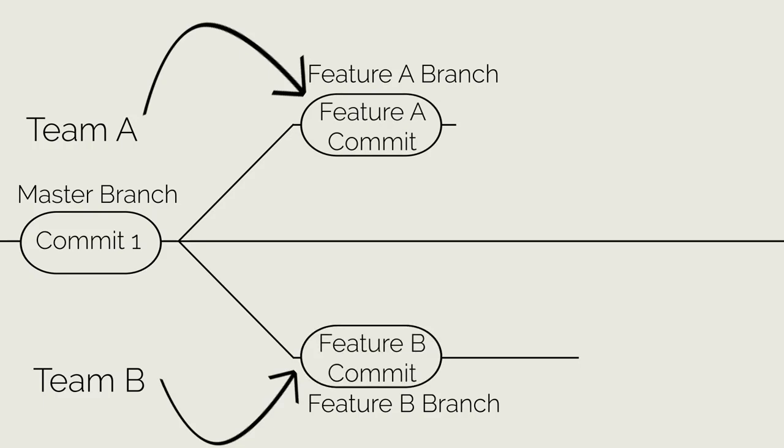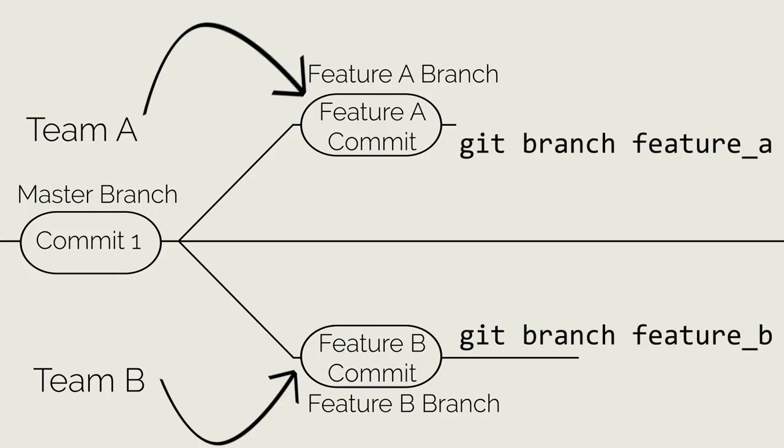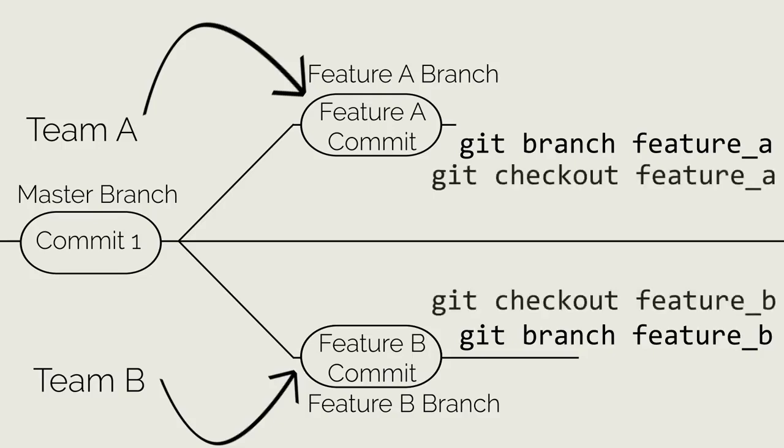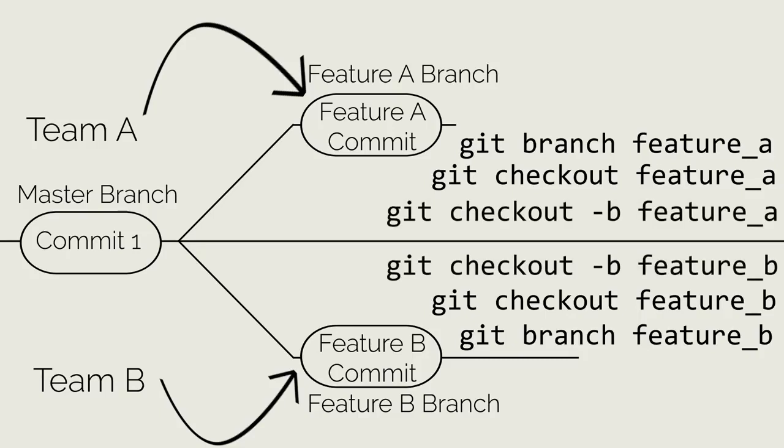This can be done using the command git branch with the name of the branch being created at the end of the command. This will create a new branch, but in order to switch to that branch, the git checkout command will need to be used with the name of the branch at the end of the command. Since this is such a common operation, there is a parameter you can pass to the checkout command to create a new branch and swap to it. This command is git checkout -b with the new branch name after the -b.